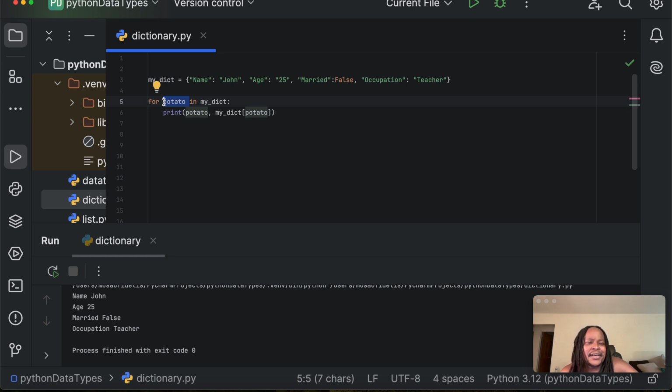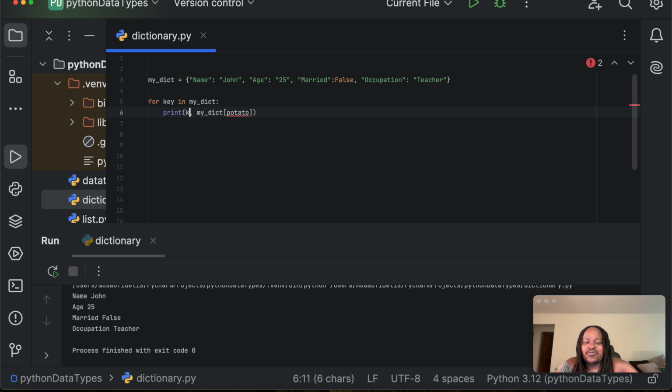It can be any name, but just for clarity, when people come and read your code, they should be able to understand what you are doing. You cannot have a potato there and expect people not to ask, where does the potato come from? Your variables in Python have to be intuitive. So when somebody reads your code, they can understand what you are trying to do. And in the future, when you read your own code, you can also follow through. That's why we have to use variable names that are intuitive.